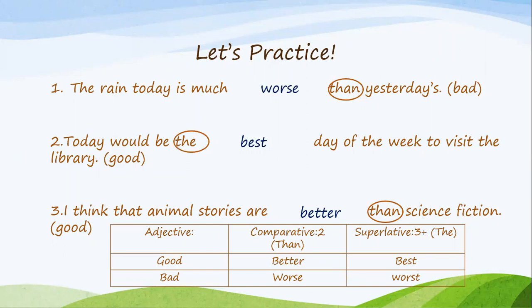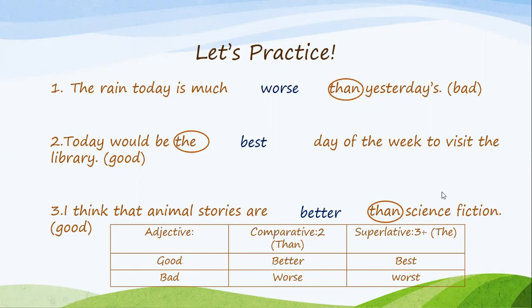Remember, when you are comparing two things, you need the comparative form. You're going to see the word than in the sentence. And the comparative form for good is better. And the comparative form for bad is worse. See it right here?